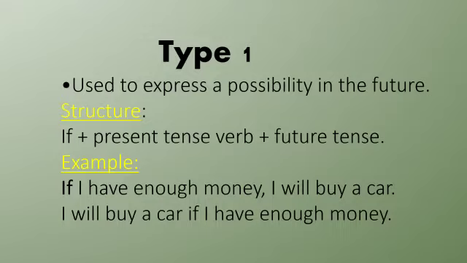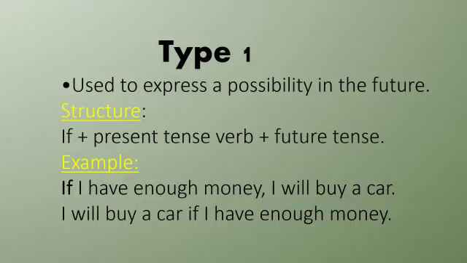The sentence can begin with an if clause or a main clause. If the sentence begins with the if clause, put a comma between the if clause and the main clause. Here, if I have enough money, if clause, comma, I will buy a car, main clause. If you start the sentence with the main clause, no need for a comma here. I will buy a car if I have enough money. Okay.